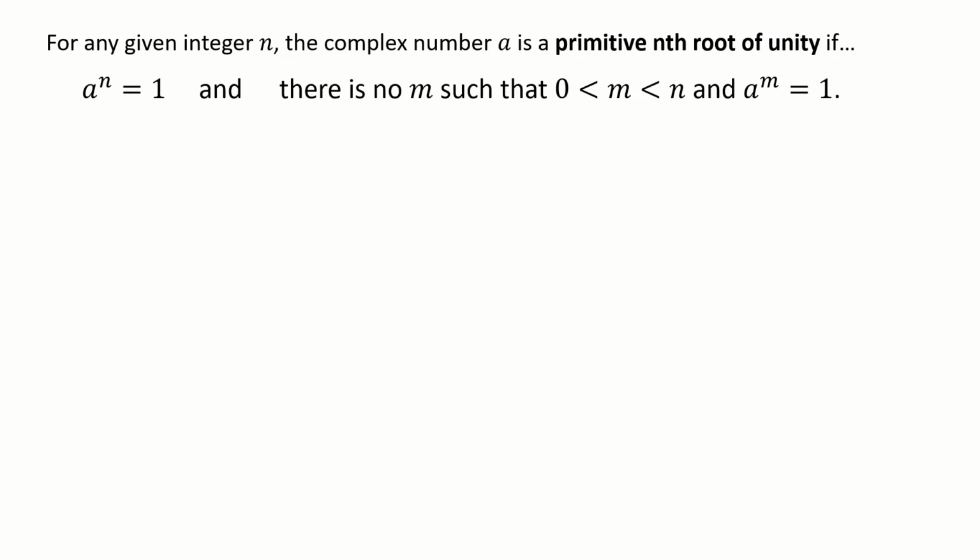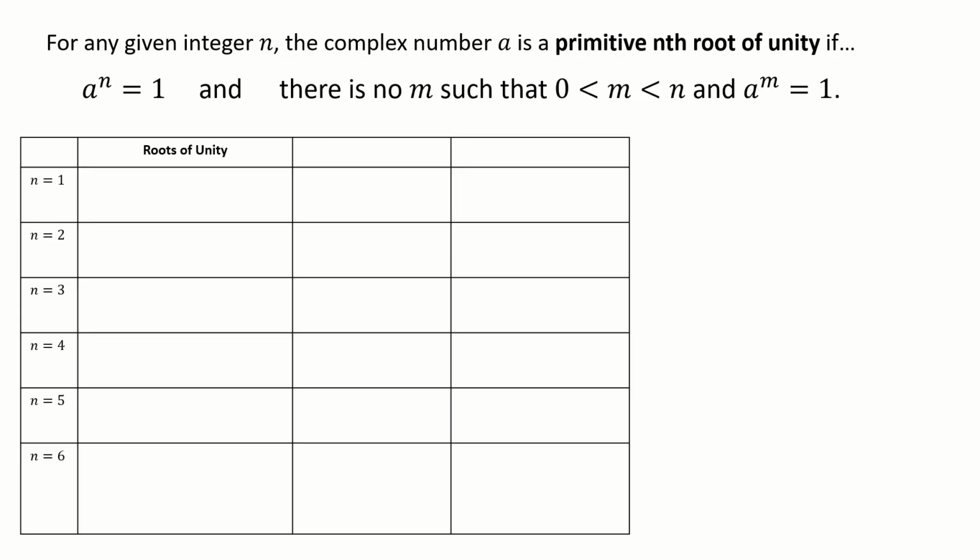Okay, so to try and get some understanding of what this is, let's have a look at this table. What I'm going to do is work out what the roots of unity are first. I will then in this column work out what the primitive roots of unity are, but let's start just with the roots of unity. So all I need to be true is that a to the n equals 1. Starting with n equals 1, that's quite straightforward. There's just going to be 1. That's why it's unity. Unity means 1. For n equals 2, I need to solve a squared equals 1. Nice and easy. That's plus or minus 1.